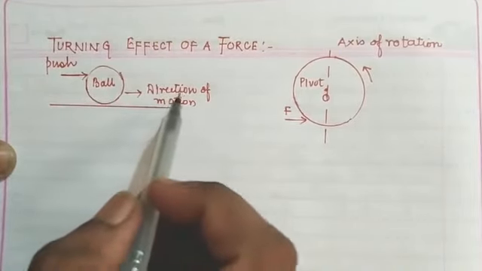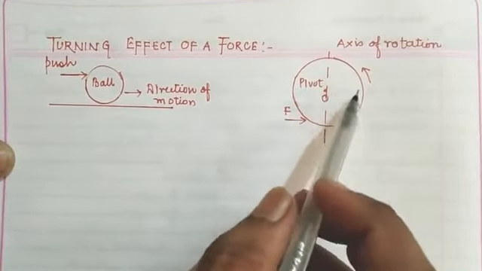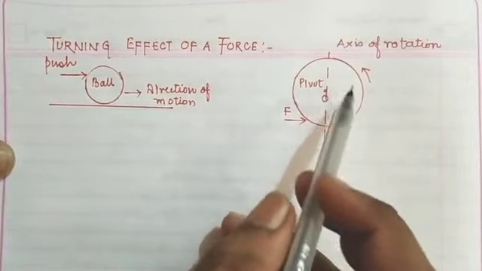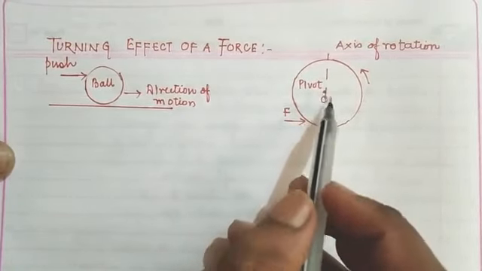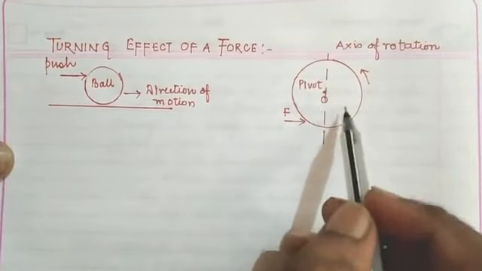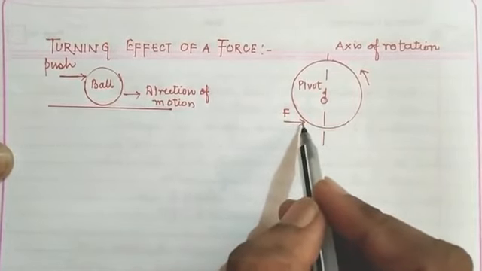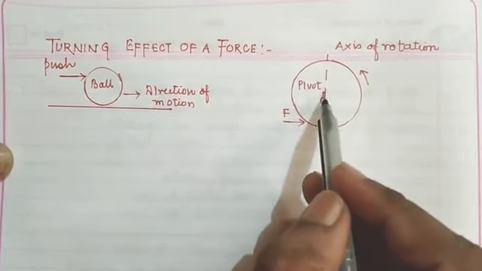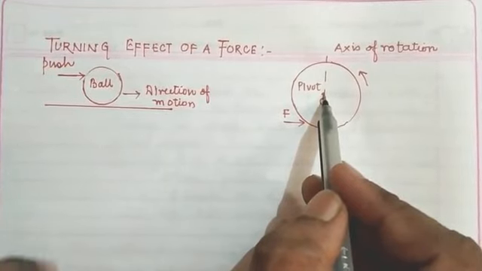Okay children, in the second diagram, which is drawn by me here, you can see that this is a circular ball or a circular object, and this is the point of origin. The distance from this point to each and every point will be the same, that is known as the radius. Children, if we are applying a force and the object moves along a circular path about a fixed point, then it is said to be the turning effect of the force.